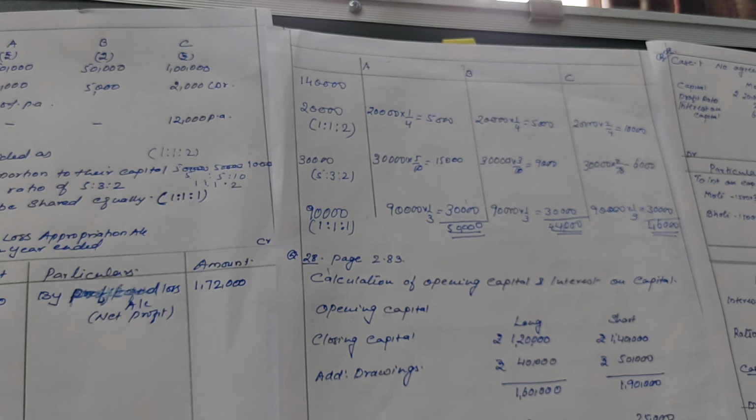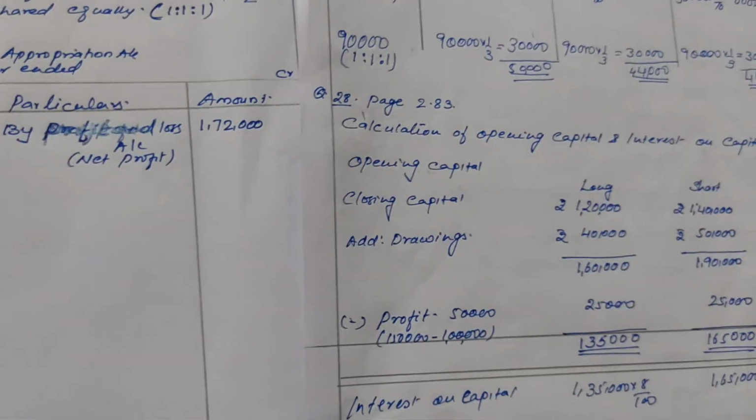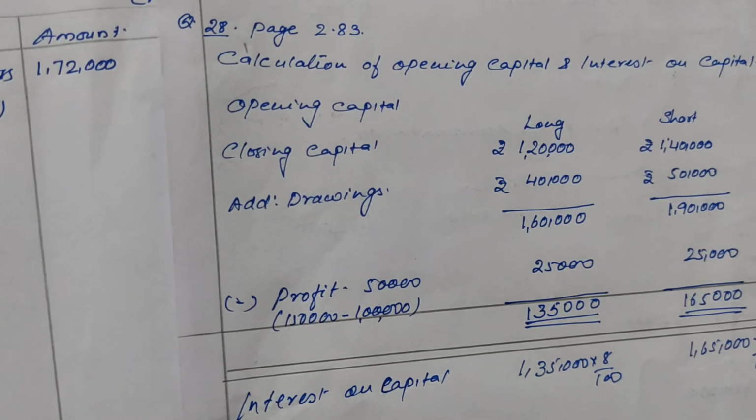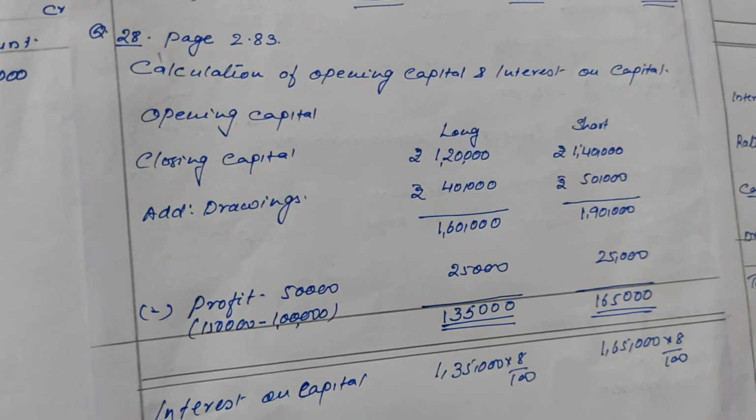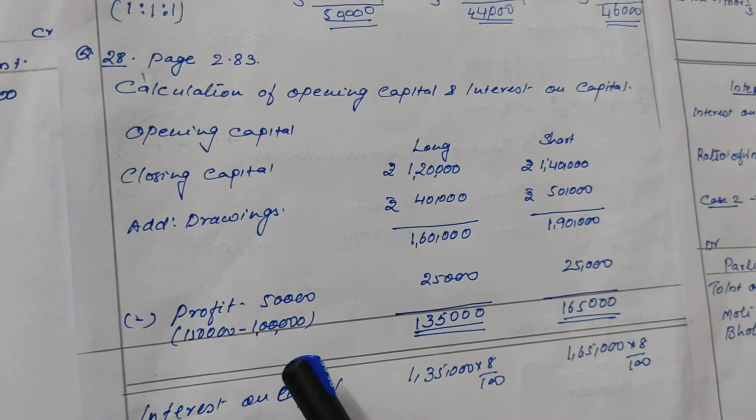Okay. Here in the question it is given, profit for the year was 1,50,000, out of which rupees 1 lakh was transferred to general reserve. So, the balance profit is 50,000.